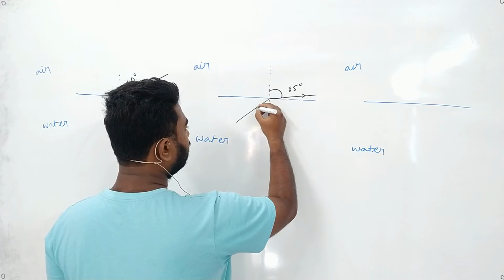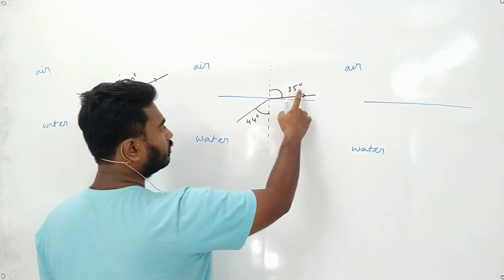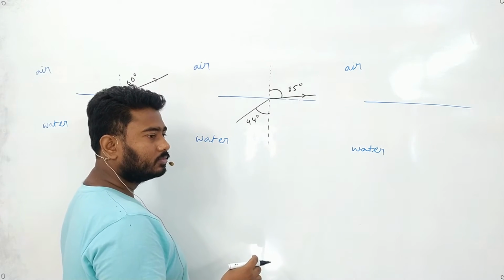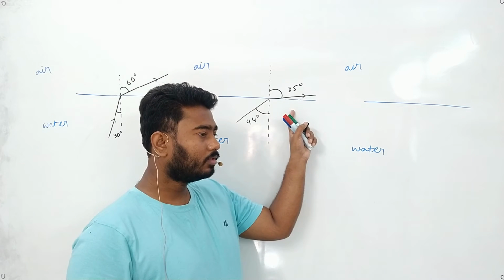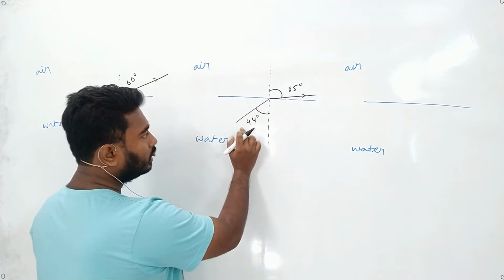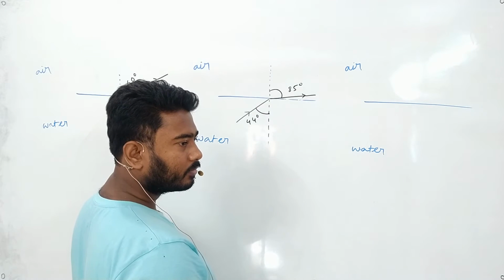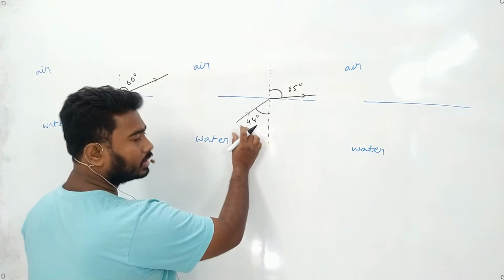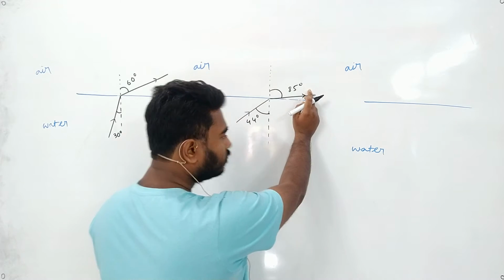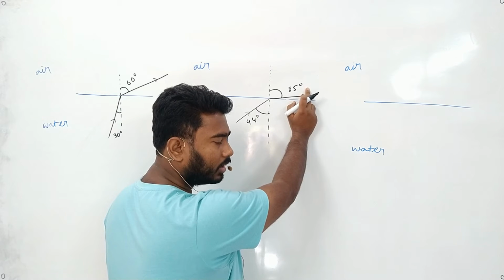If I increase this angle to say 44 degree, what will happen to this angle? Will it be more than 85? No, sir. Why? I am increasing the angle from 42 to 44. If the angle of incidence increases, the angle of refraction must also increase, right? Okay, sir. So if it is increasing from 42 to 44, this angle must also increase from 85, right?